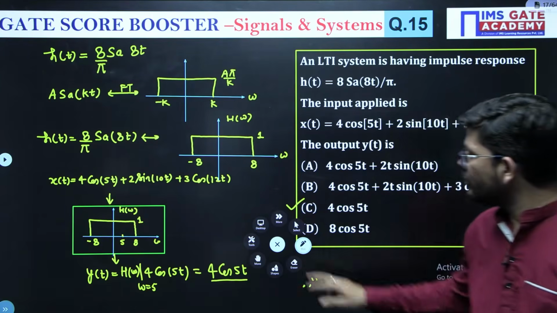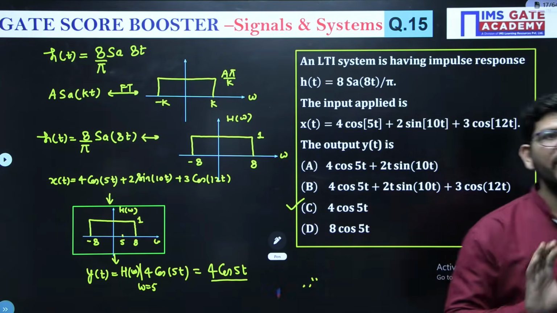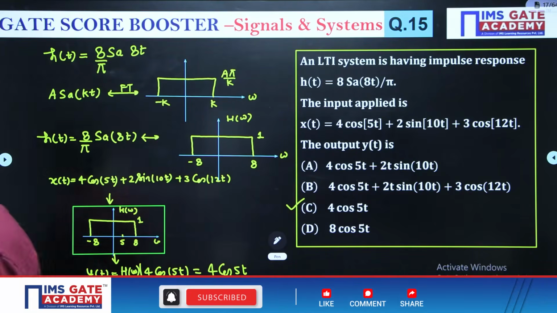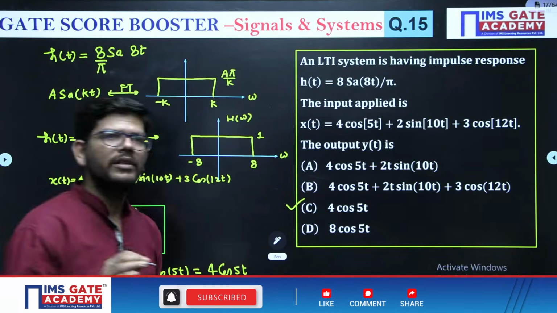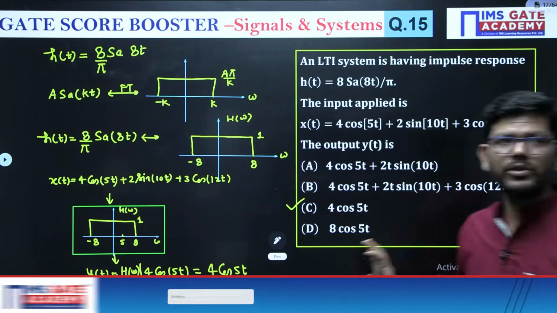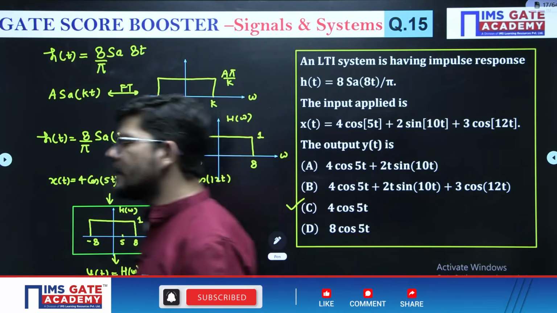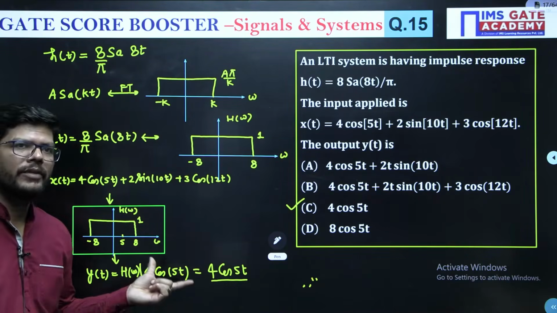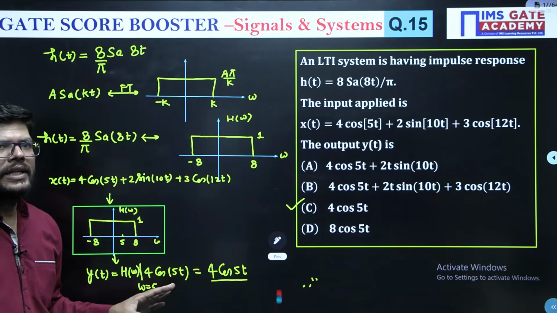Guys, these types of questions are very, very important. Regularly they are coming in the GATE exam. And this is the concept behind them. This is how you can solve these questions. I hope it is clear. It's a very, very good question. Questions like this are coming every year in the EC electrical exam. If you know this concept, you can easily get it done.